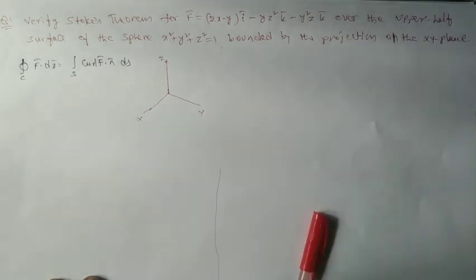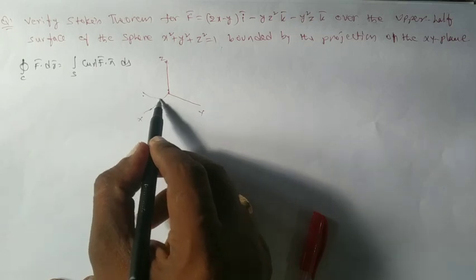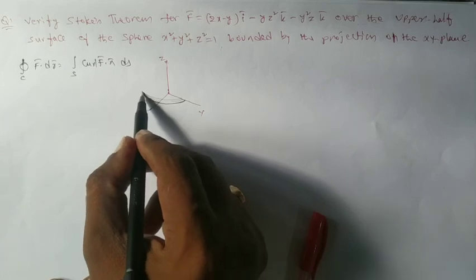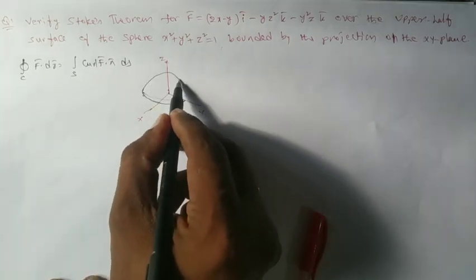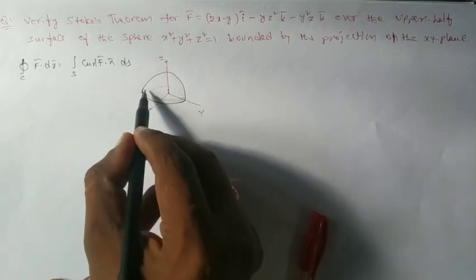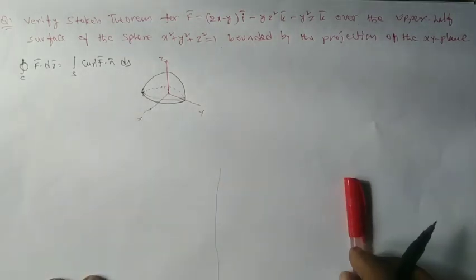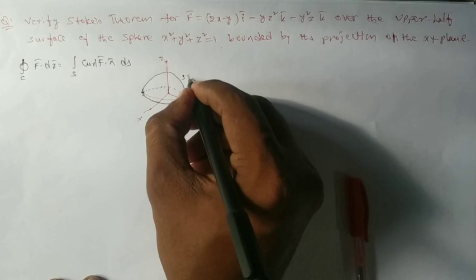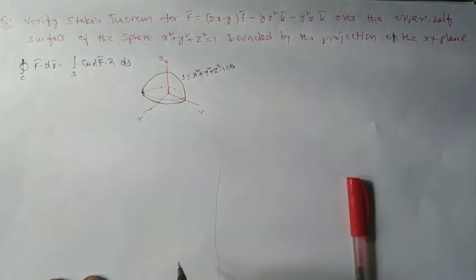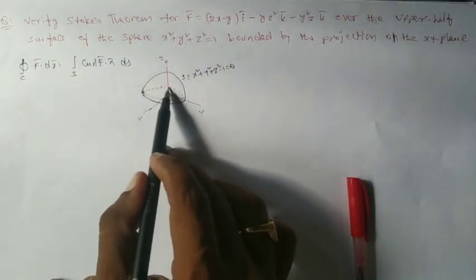Taking the z-axis upward, the surface looks like this, exactly the upper half of the sphere. The equation is S equal to x square plus y square plus z square minus 1 equal to 0, the upper surface. This curve is the projection on the xy plane.